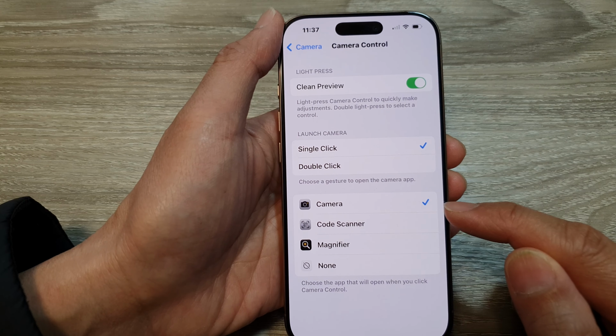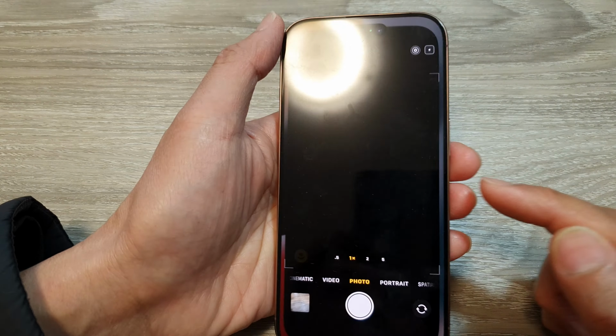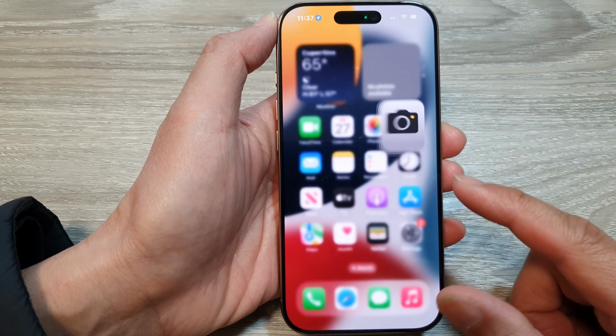And here, if I set camera, when I press on the button, it will open up the camera instead. And that's it.